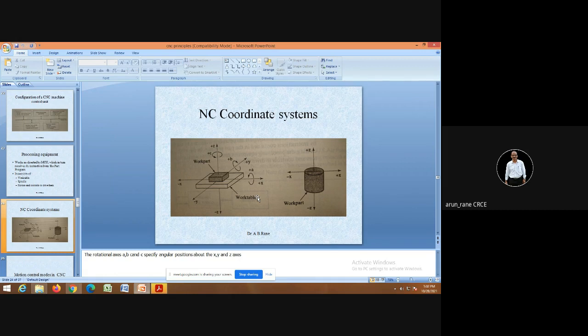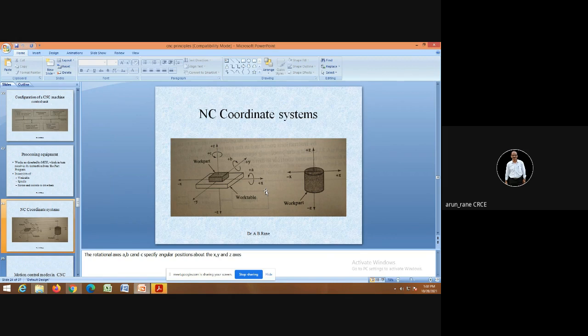CNC turn mill has three axes, and CNC milling or CNC machining center has three axes, four axes, five axes, six axes, and seven axes. As I told, the axis which is parallel to the spindle is the Z axis. If you are talking about CNC vertical milling, the spindle is vertical, so that becomes your Z axis. Then your longitudinal travel is your X axis. Then your cross travel is your Y axis, and this is the Z axis. So that is your 3 axes.